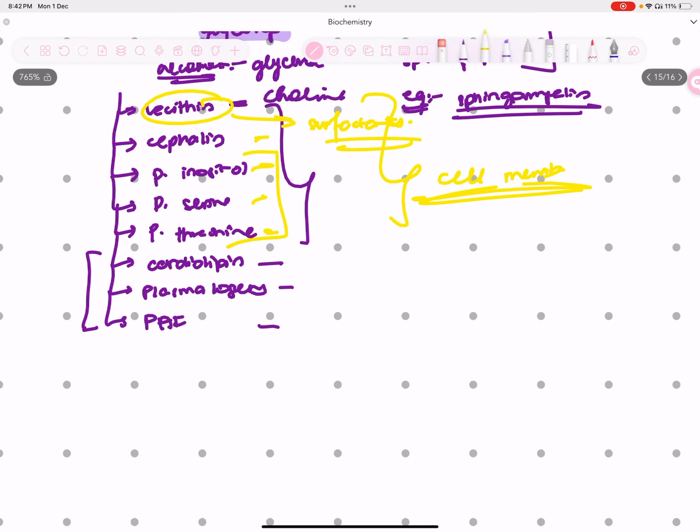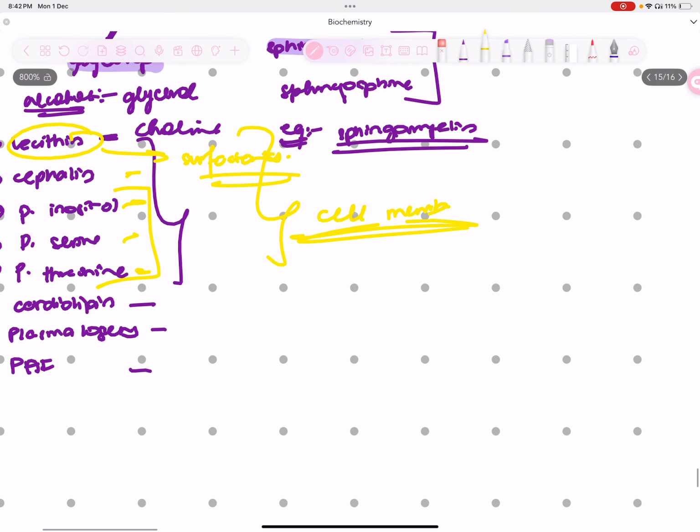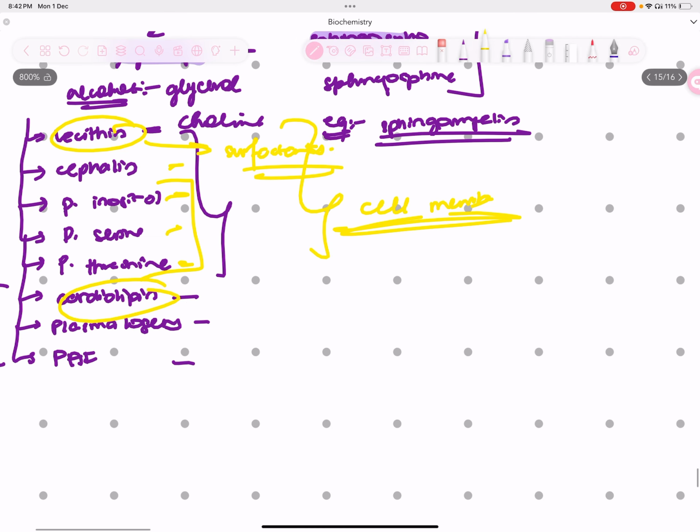Well, moving on to cardiolipin. What exactly is cardiolipin? Cardiolipin is basically when you have a phosphatidic acid here and a phosphatidic acid here, and in the middle it's held together by glycerol. So there's an ester bond that's keeping the two together. There are two phosphatidic acids, and then there's a glycerol in the middle. This is your cardiolipin structure, so it's very important for you to know it. Now, you may be wondering what exactly phosphatidic acid is. If you do not know, these three collectively are known as phosphatidic acid.